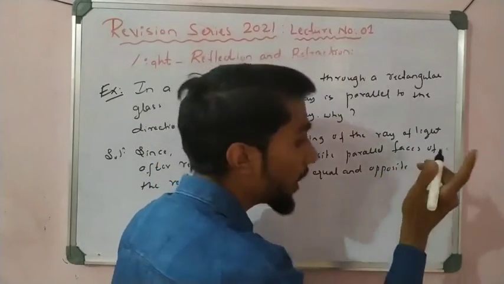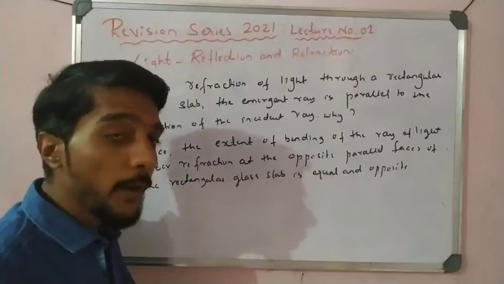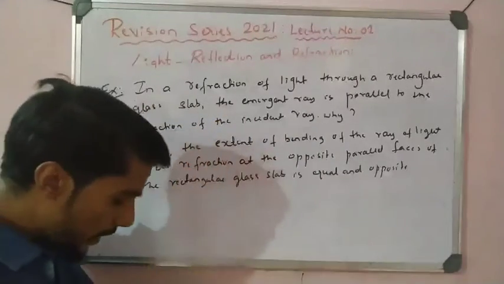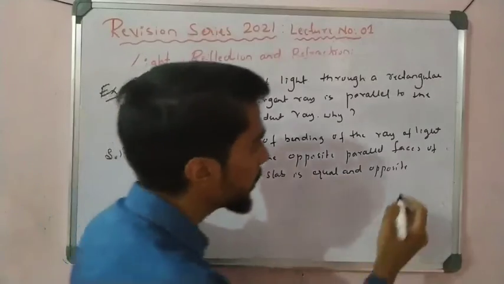One face is AB and one face is DC. Angle i equals angle e, but it is opposite. One is on the AB surface and one is on the CD surface, equal and opposite.